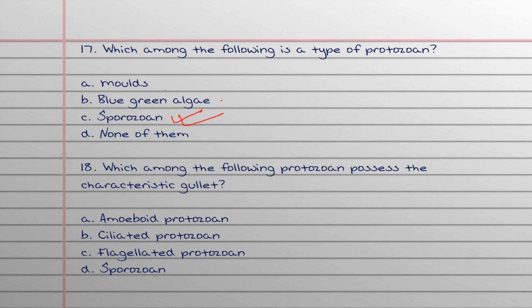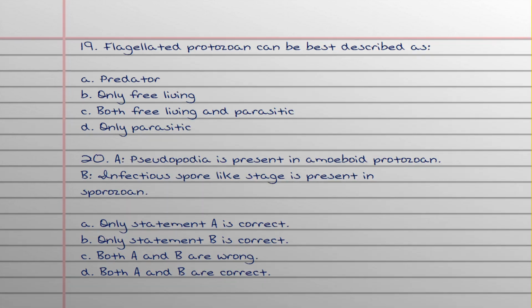Okay, so our 18th question. Which among the following protozoa possess the characteristic gullet? What is a gullet? It is a cavity, and it is present in paramecium, which falls under ciliated protozoa.